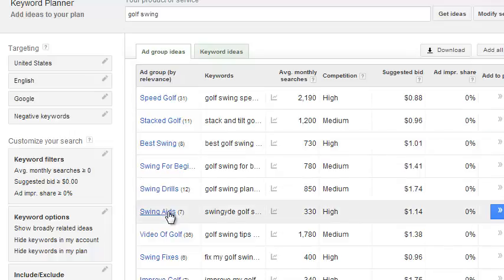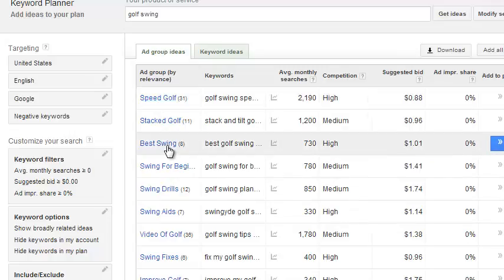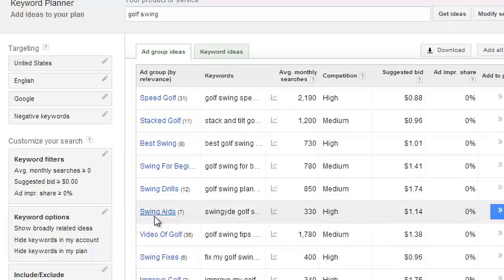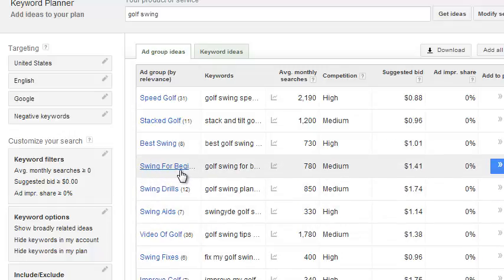So if I was going to go into this topic, I have speed golf, which is actually kind of a new thing that's going on. So that actually might not be a bad category. We have best swing, swing for beginners, swing drills. So I have a lot of different topics here. And I have golf swing aids, golf swing drills, golf swings for beginners, swing fixes.